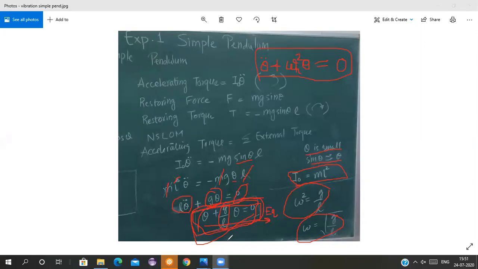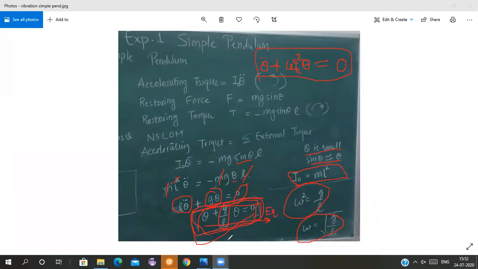So see, one thing you have noticed: the natural frequency of a simple pendulum is not depending on the mass. Whether you increase or decrease the mass of the bob, it is not depending on the mass at all. It is depending on the acceleration due to gravity and the length. If on the same length you attach a mass double the previous, the natural frequency of a simple pendulum will not change. If you give a small displacement to the bob, the frequency will be the same.